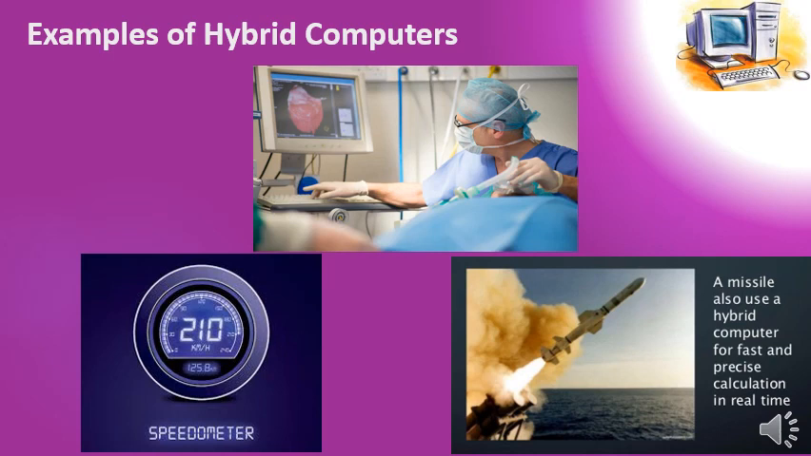The missile system also uses a hybrid computer for fast and precise calculations in real time. In modern cars, we see the digital speed meter, which is called the speedometer, and this is also a type of hybrid computer, where the analog input is taken from the wheels of the car and converted into digital data, which shows on the speed meter.